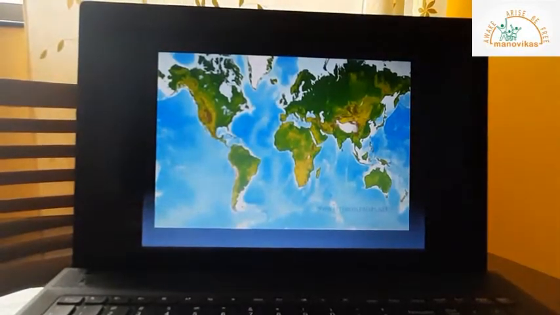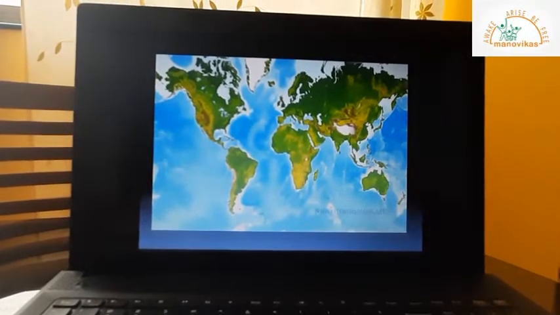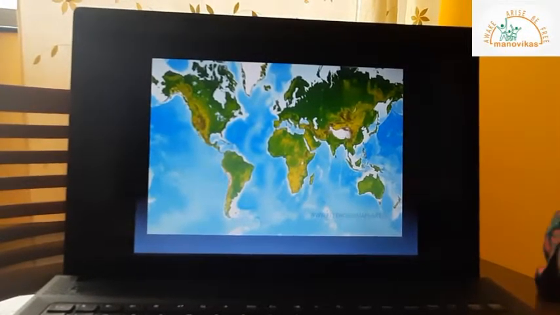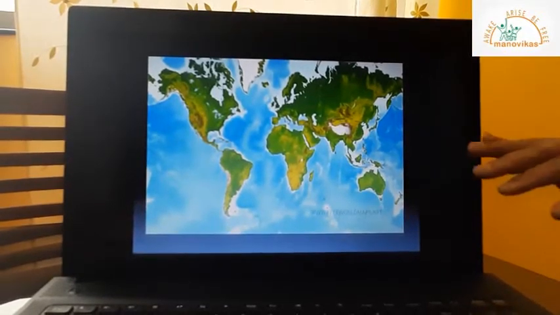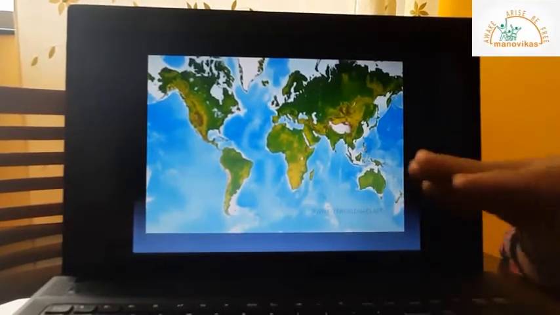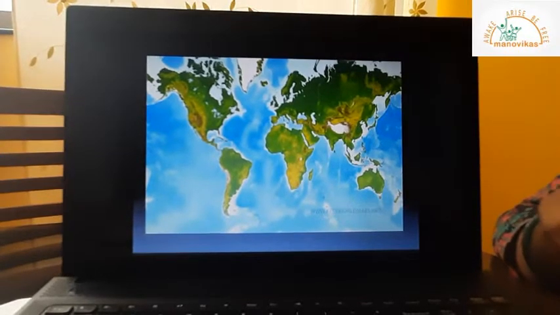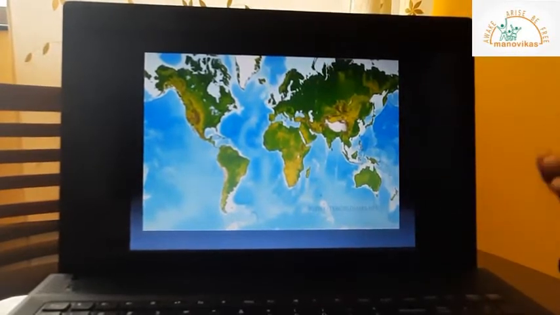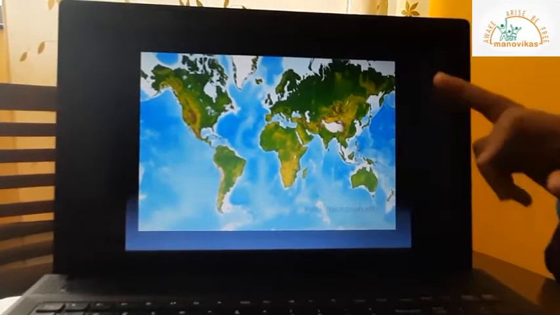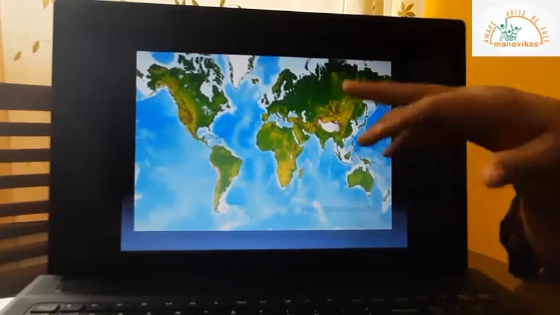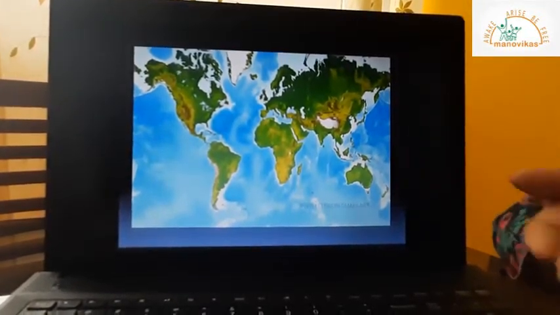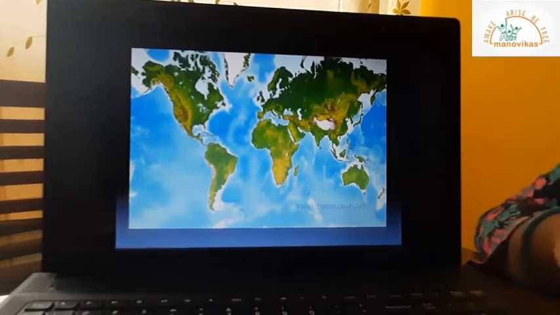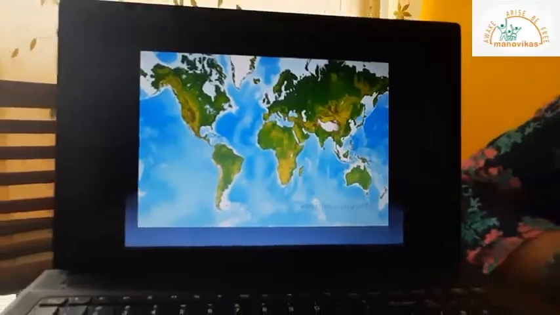This is another map showing again the physical features on the earth's surface. Whatever green patches you can see are all the plain regions. Now these are the plain regions which are all types of plains: structural, depositional and erosional. So basically structural plains are your coastal areas which have emerged from the shallow water bodies, and internal plain regions are again the result of either the erosional or depositional process.